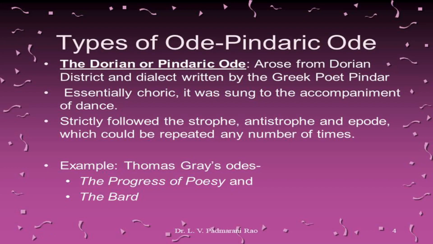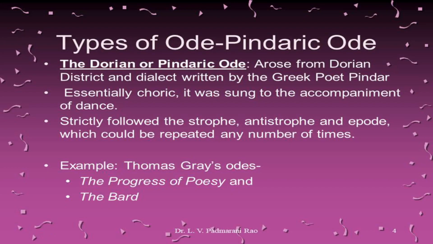Based upon this, there are different types of odes. Essentially, they can be classified into the Pindaric ode and the Horatian ode, depending upon the writers of the ode. The very first variety is called the Pindaric ode or the Dorian ode. The word Dorian arose from Dorian district and Dorian dialect in Greece. And because it is written by the Greek poet Pindar, the ode also is called the Pindaric ode.